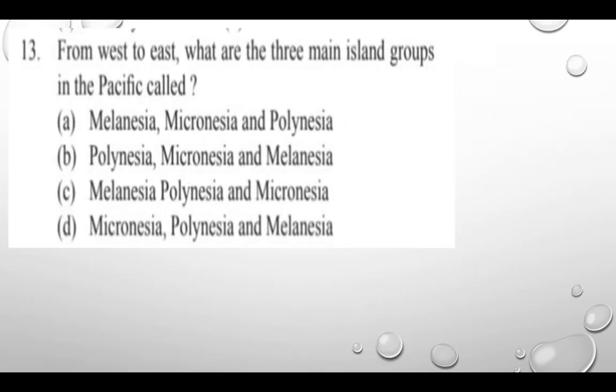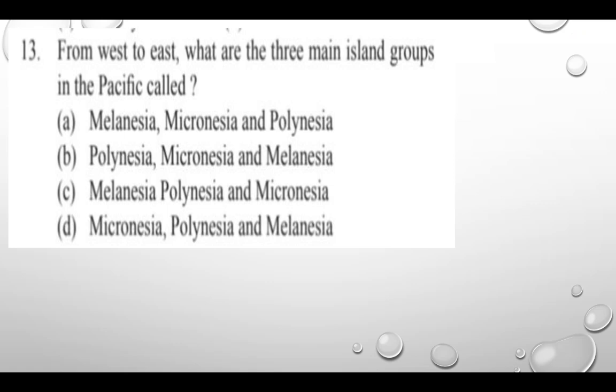From west to east, what are the three main island groups in the Pacific called?